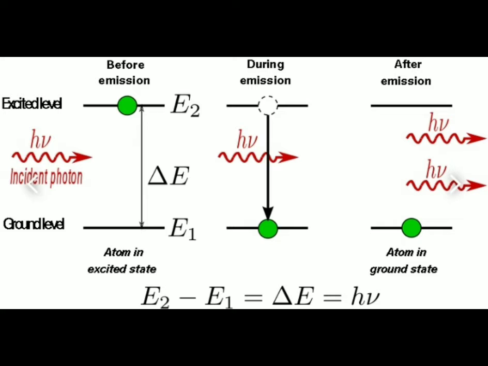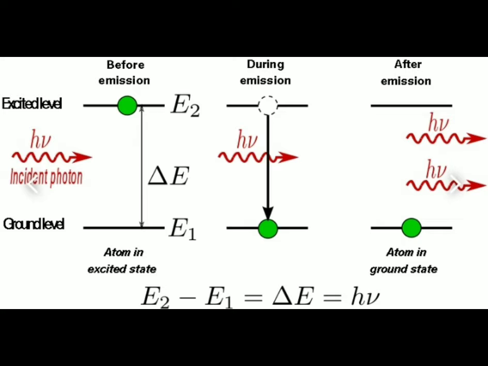So the light which is spontaneously emitted gives us incoherent light. So the spontaneous emission process gives us incoherent light, but for laser beam we require the stimulated emission, that is